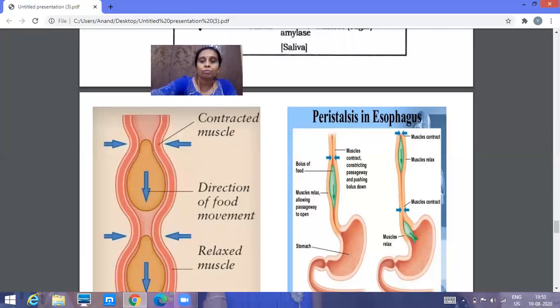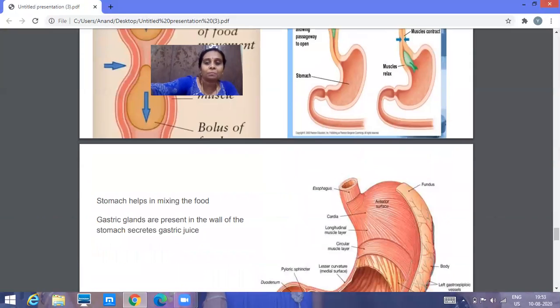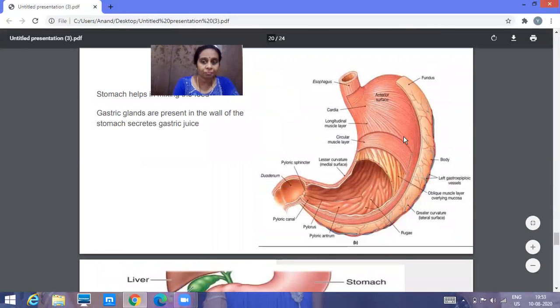The next, the food, where does it reach? It reaches the stomach. You can observe the stomach over here. The food has reached the stomach. If you observe the stomach, it looks like a bag, right? A beautiful bag. It's a bag-like organ and it is a large organ which can expand. When you eat food, it can expand. You might have felt that, I guess. Once the food enters, the muscular walls of the stomach help in mixing the food very easily.